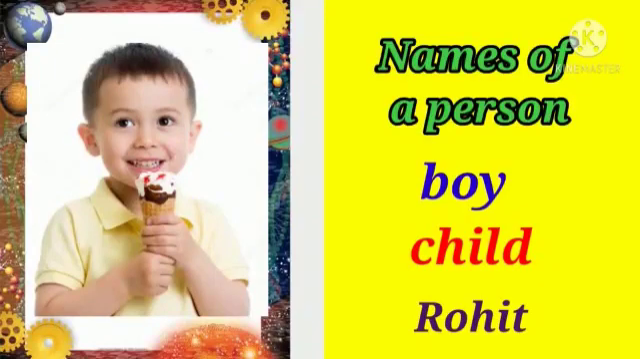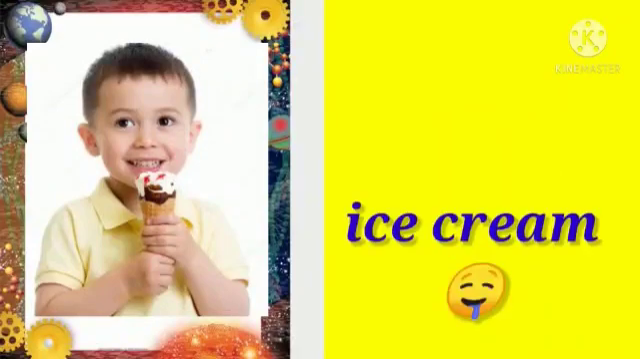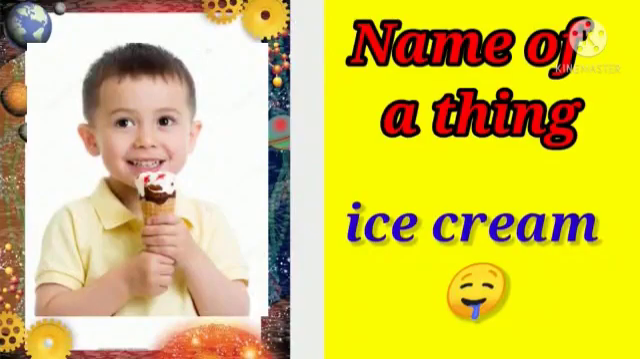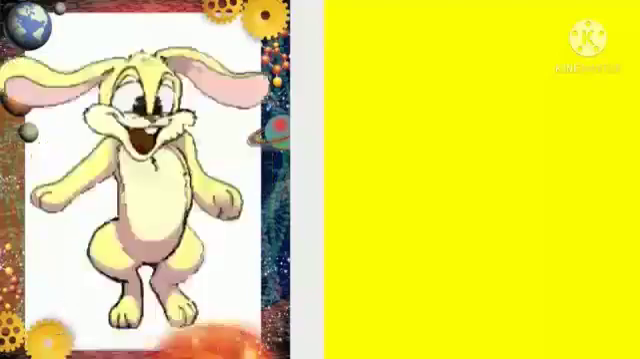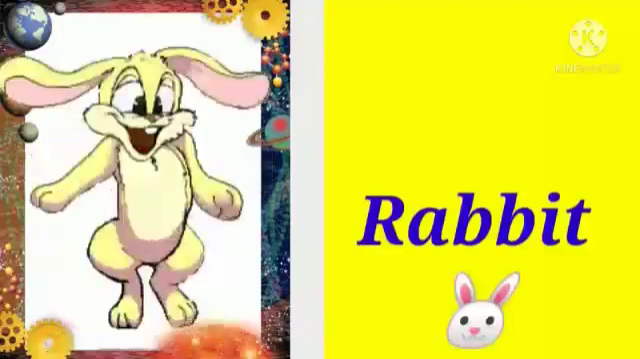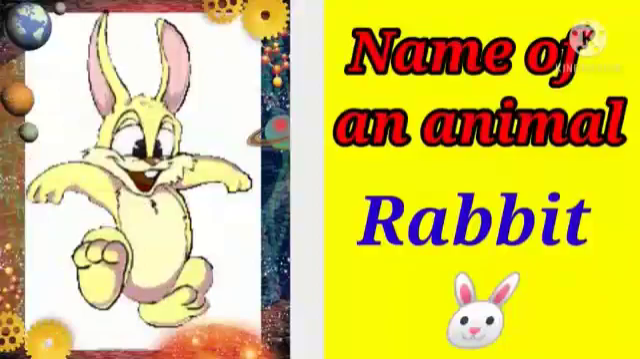Now, what is the boy having in his hand? Yes, yummy ice cream. That is also a name, isn't it? Ice cream is also a name, but it is a name of a thing. Now see this picture. What is it? Yes, a rabbit. So this is also a name, but this is a name of an animal.